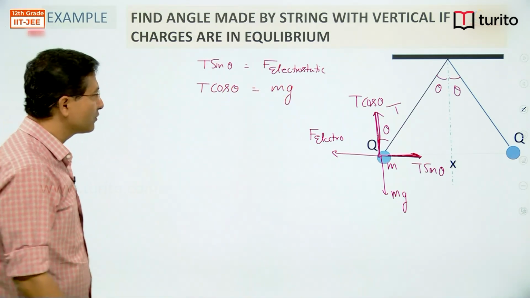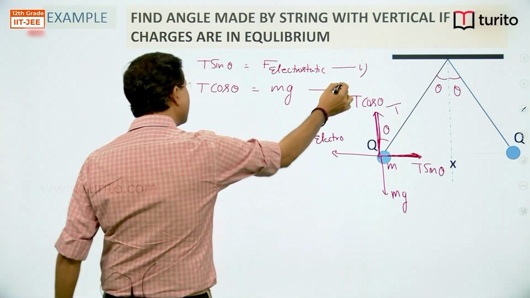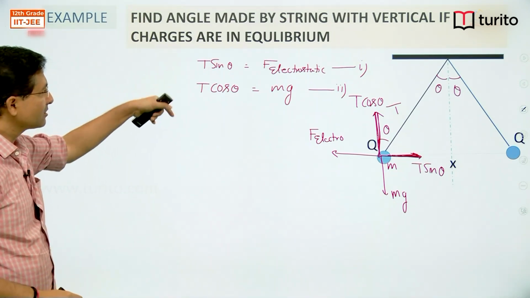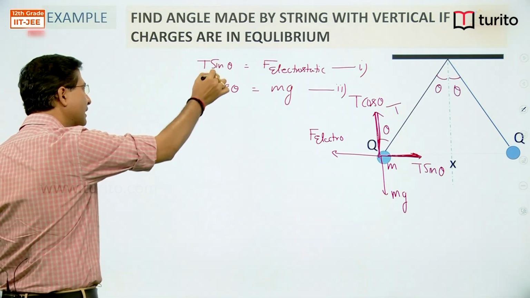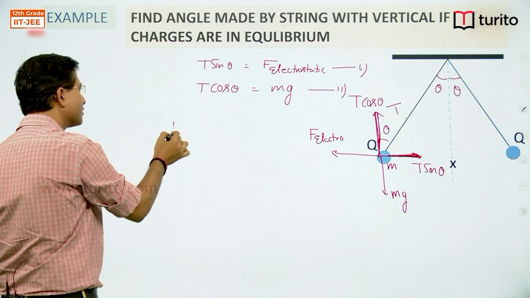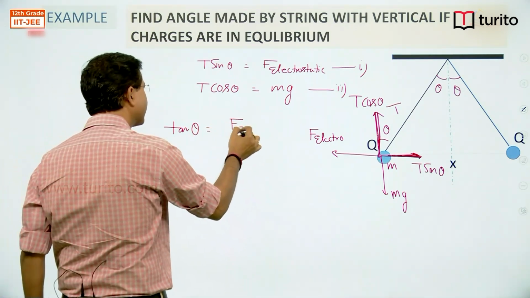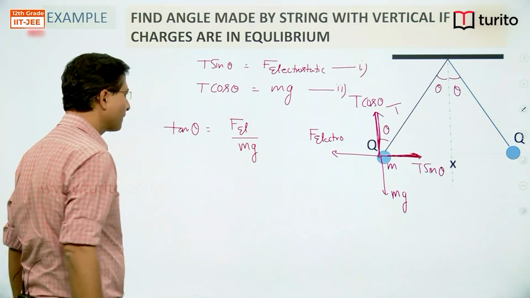If I divide equation 1 by equation 2, this unwanted force, the tension T, will get cancelled out, and sin theta divided by cos theta is tan theta. So tan theta is equal to F electrostatic, I am writing EL only now, divided by mg.